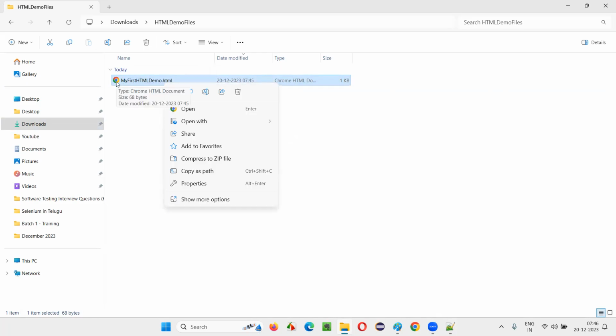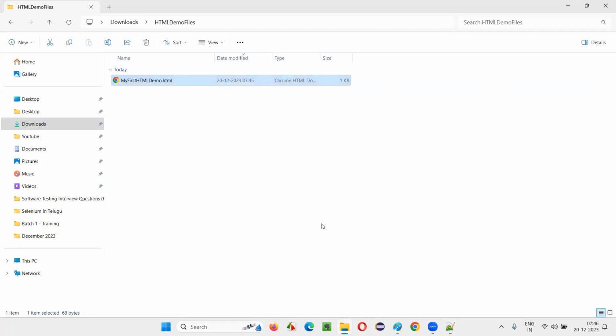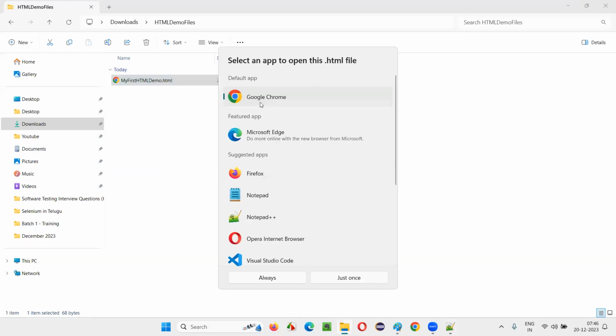Or if this browser option is not coming, right click on this file and choose the open with option and select one of the options, or choose another app. In that, select the required browser using which you want to open the HTML file. It can be Chrome, Edge, Firefox, or any other browser. Only select browsers.